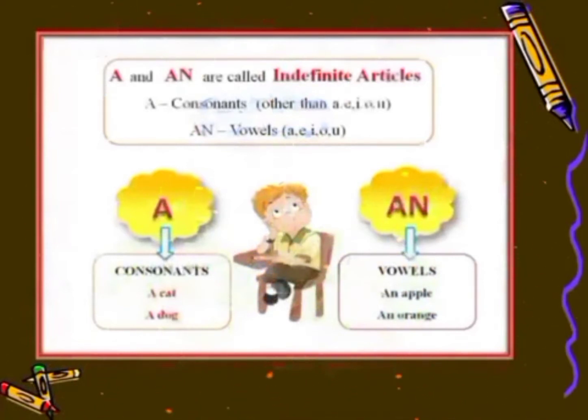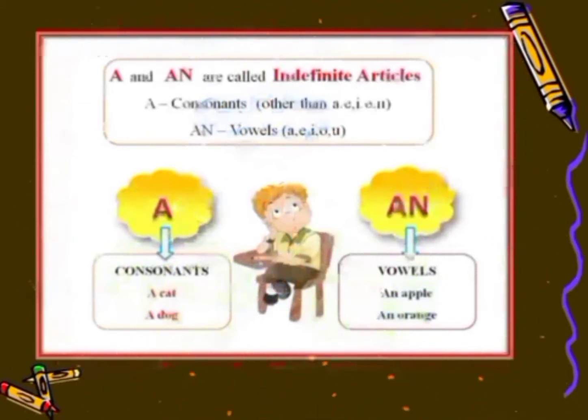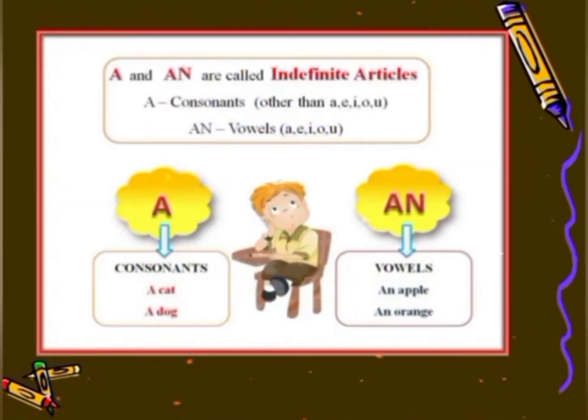A and an are called indefinite articles. A is used before the words which commence with the consonant sound, like all the letters other than A, E, I, O, U, like a cat. K is a consonant sound, so we have used a before it. Similarly, a dog. D is again a consonant sound, so we have placed a before it.